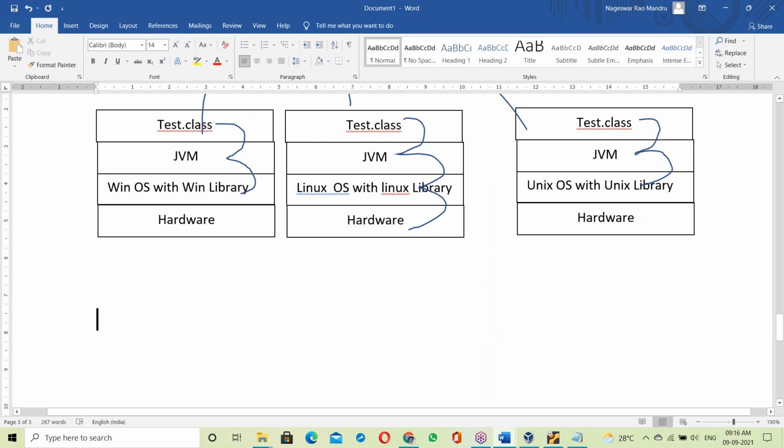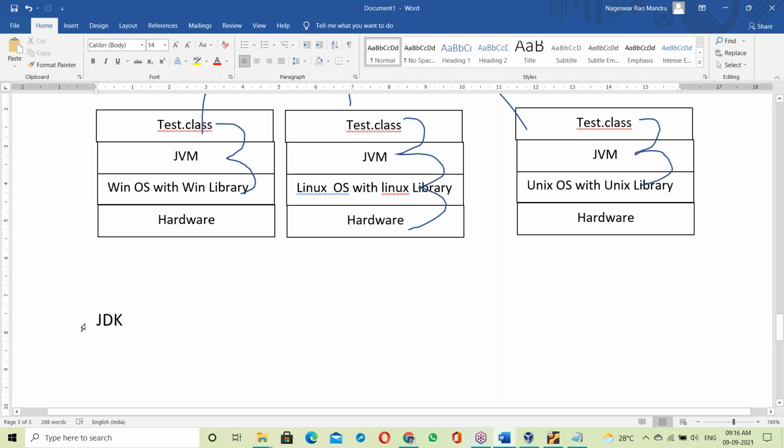Now here is a question, a doubt: is the JVM part of the OS? No, it is not a part of the OS. We have to install the JVM. How do we install it? With the JDK software. Once the JDK software is installed, we automatically get the JVM. So as a part of the JDK, the JVM is available. The JVM is a part of the JDK.